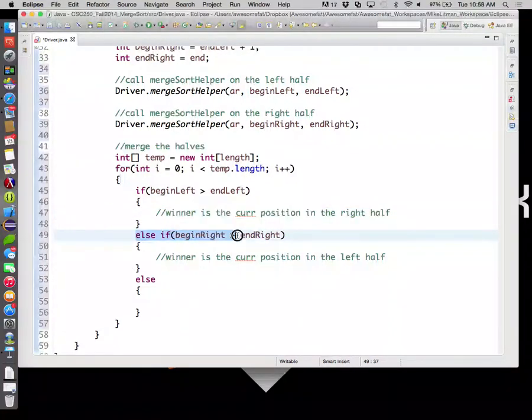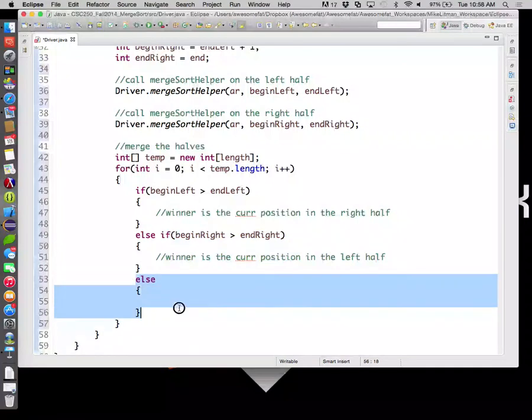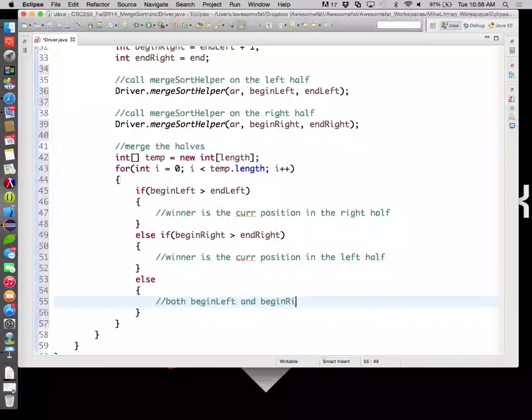This if statement says if begin right is illegal, then the winner by default is the left. If we're in this else, that means that neither begin left nor begin right is illegal, which means they both point to real places. That make sense? Therefore, we need to compare them, because we only want the smaller of the two. So inside here, this means both begin left and begin right point to real places, or legal places.